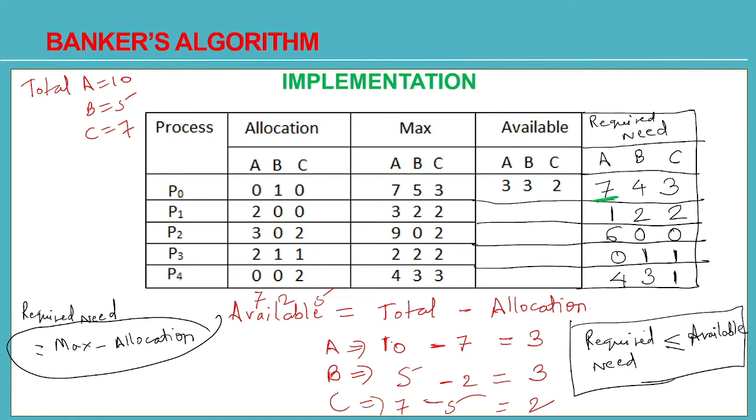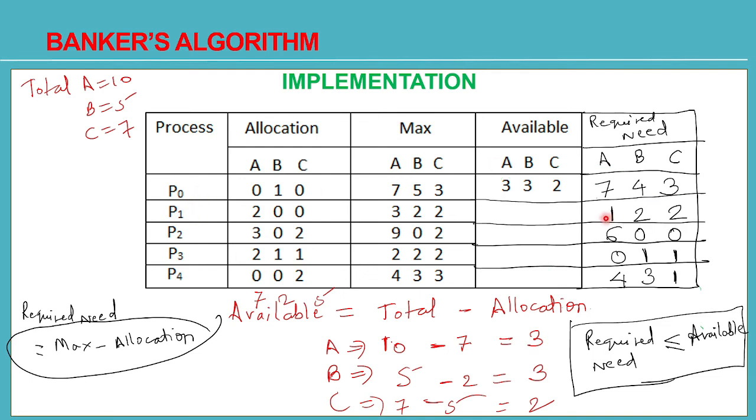Required need of process P0 is 7 instances of A, then it needs 4 instances of B and 3 instances of C. Available is how many? 3 instances of A are available currently. But process P0 needs how many? 7. But there are only 3 with the OS. He can give only 3 resources of A to P0. So 100% P0 won't be able to get executed because his demand is more. You don't even have to check for B and C. Here itself you know that it won't get executed.